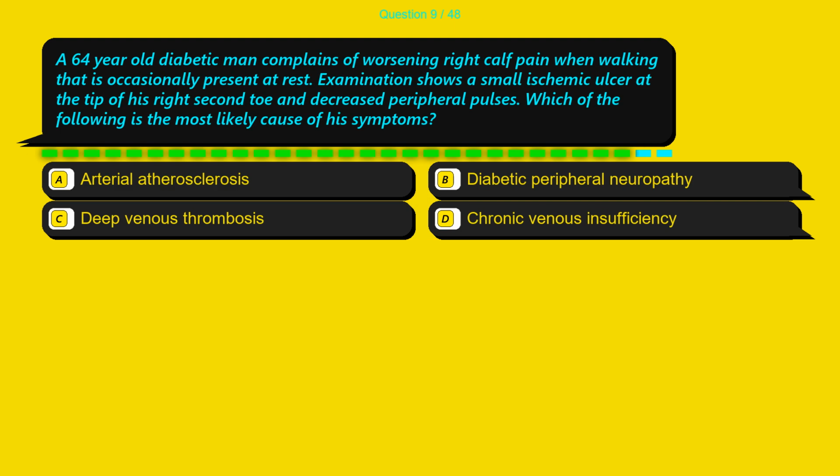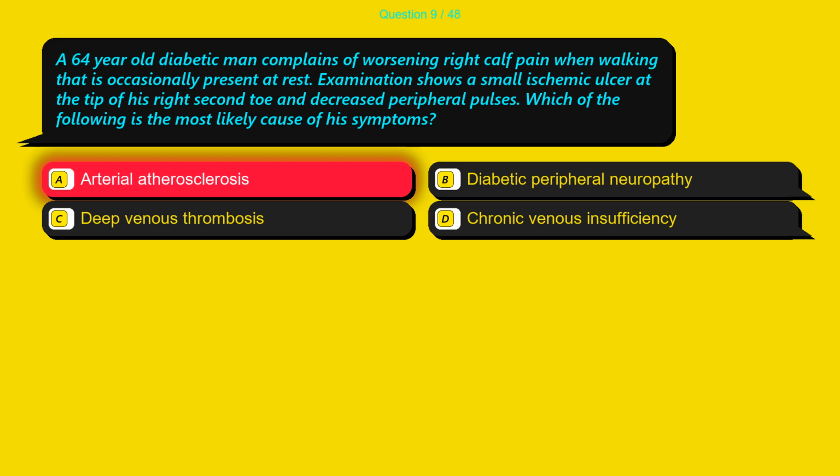Question 9. A 64-year-old diabetic man complains of worsening right calf pain when walking that is occasionally present at rest. Examination shows a small ischemic ulcer at the tip of his right second toe and decreased peripheral pulses. Which of the following is the most likely cause of his symptoms? Option A, arterial atherosclerosis. Option B, diabetic peripheral neuropathy. Option C, deep venous thrombosis. Option D, chronic venous insufficiency.